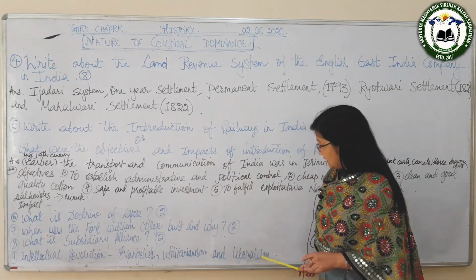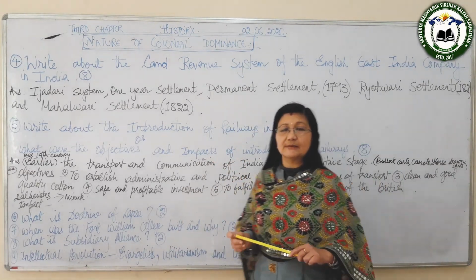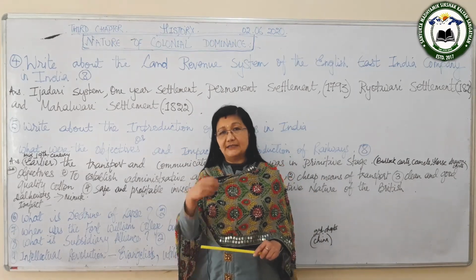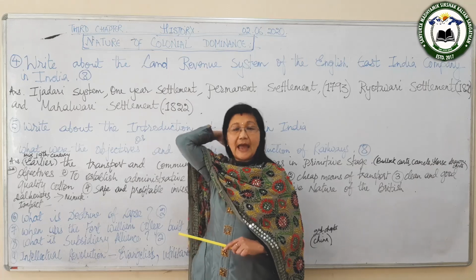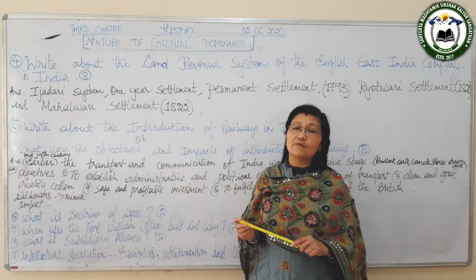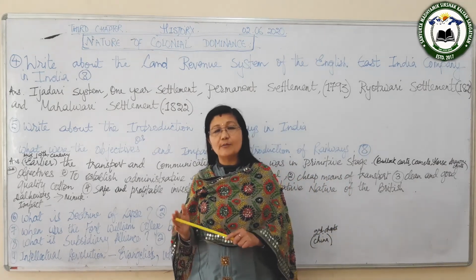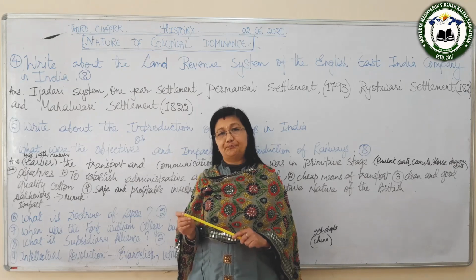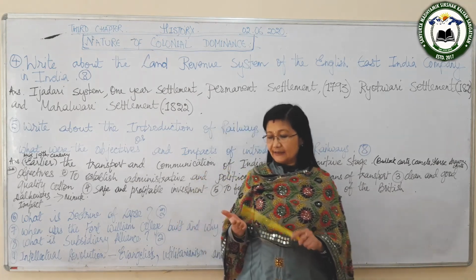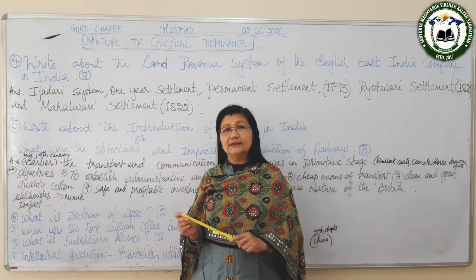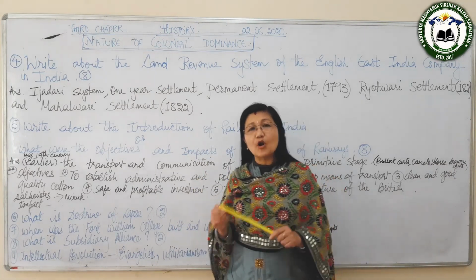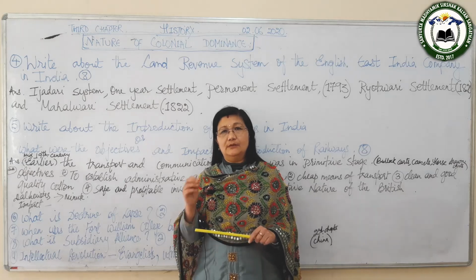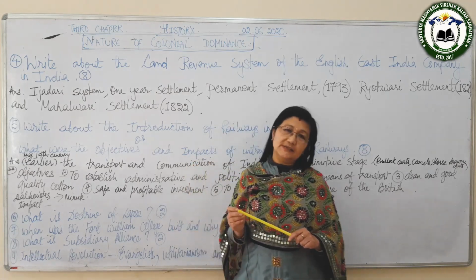Then the last is liberalism, and what does it mean? It was also an ideal which was spread by the French Revolution, and it means individual freedom. And liberalism at that time was propagated by Thomas Babington Macaulay. He said that the proactive and enterprising rule of the British was very important for the well-development of the Indians.